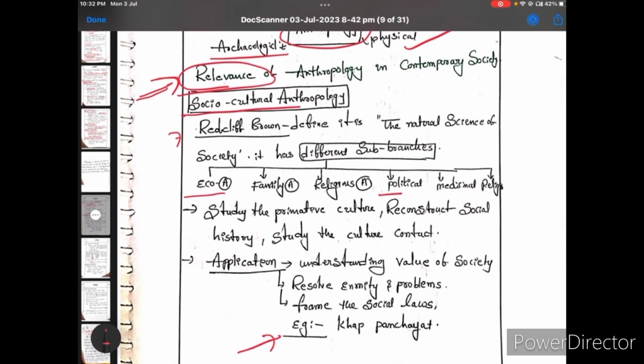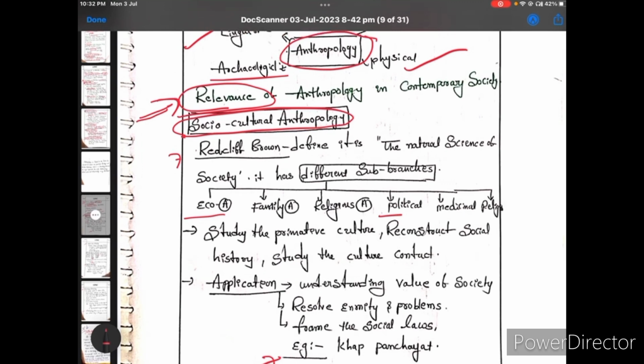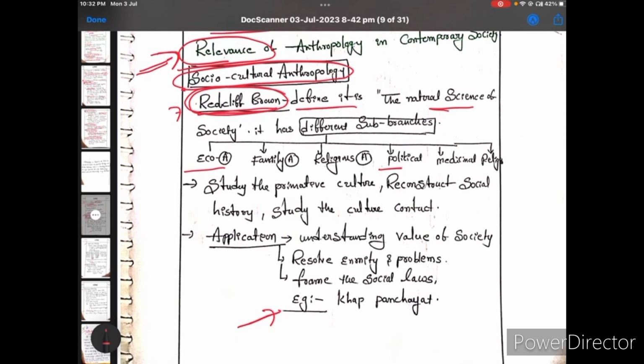See here, socio-cultural anthropology. Here I also took the definition of an anthropologist, that is Radcliffe-Brown. I don't know the pronunciation. Is it right or wrong? If it is wrong, then sorry. Okay, Radcliffe-Brown's definition I used here. And after that, see, dekho, different sub-branches also I mentioned here, that is economic anthropology, family anthropology, religious, political and medicinal.